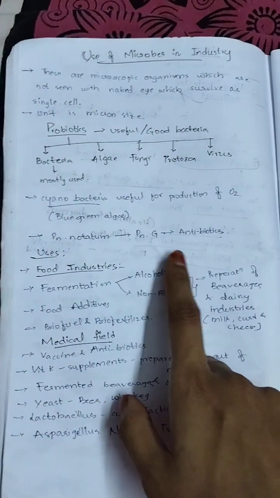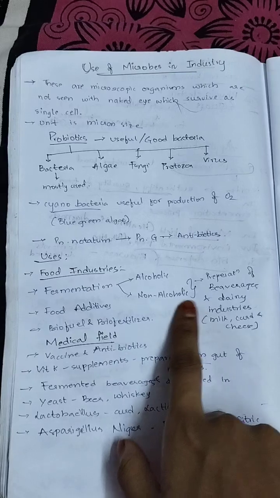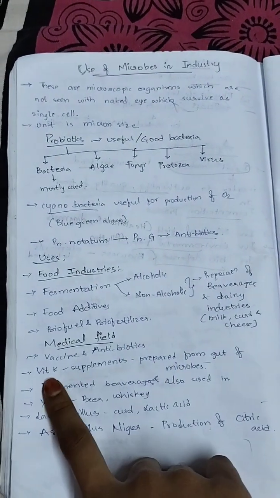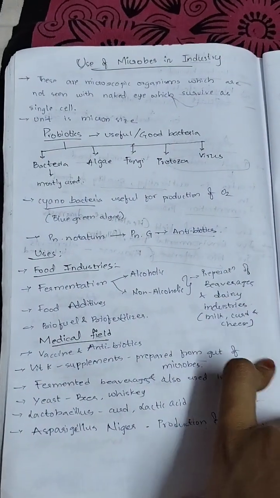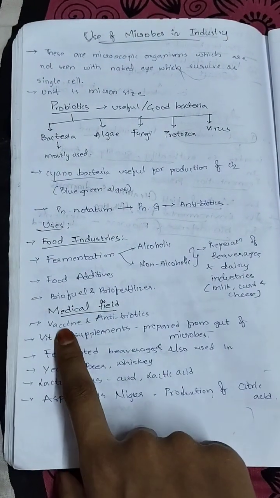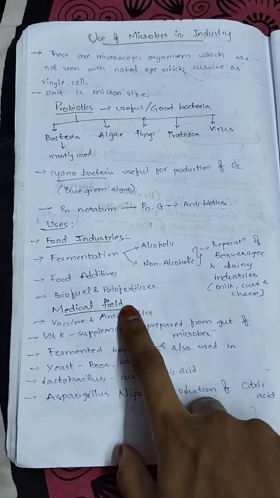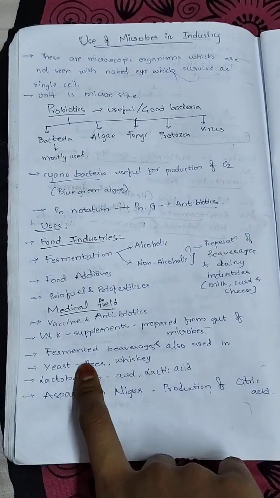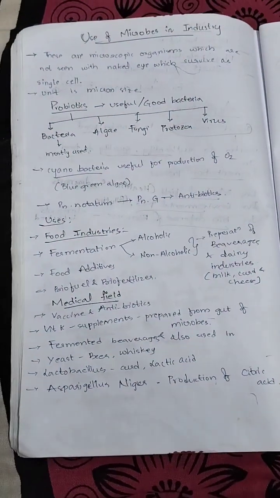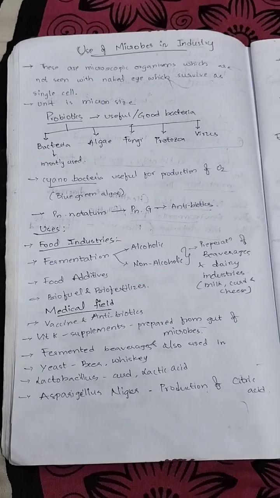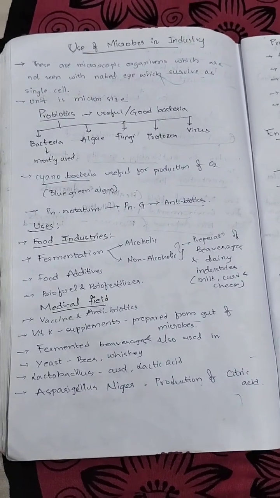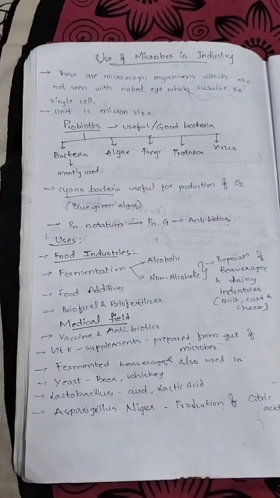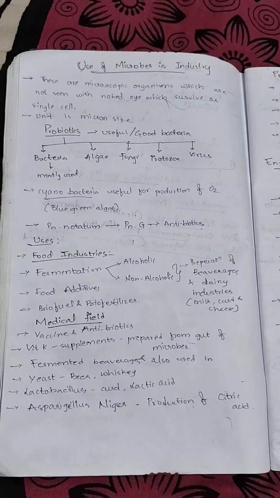In the fermentation process, there is alcoholic and non-alcoholic. Non-alcoholic means the preparation of beverages and dairy industries, like milk, curd and cheese. In the medical field, microbes are used for the preparation of vaccines and antibiotics, vitamin K supplements, and fermented beverages. Yeast is used for beer and whiskey, lactobacillus for lactic acid, and Aspergillus niger for production of citric acid. These are the uses of microbes in industry.